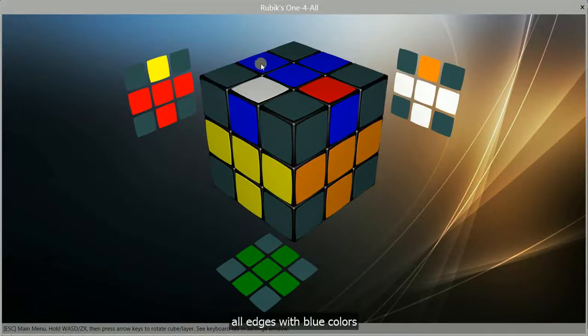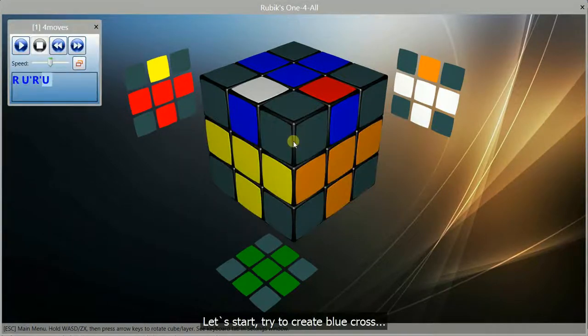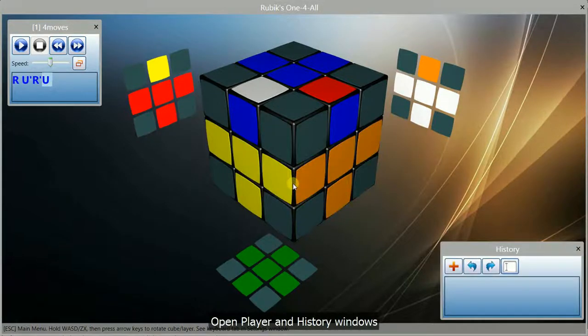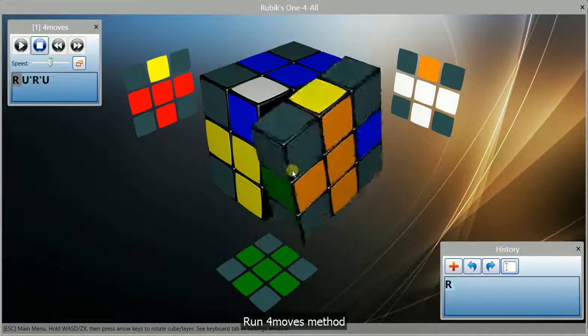All edges with blue colors are now in third layer. We need to make blue cross. This color we want to place here, and this color we want here. Let's start. Try to create blue cross. Open Player and History windows. Run 4 moves method.